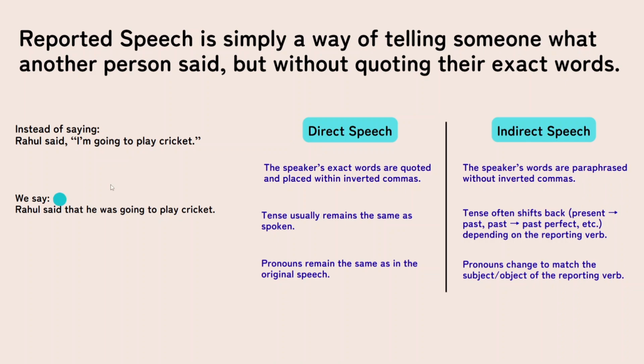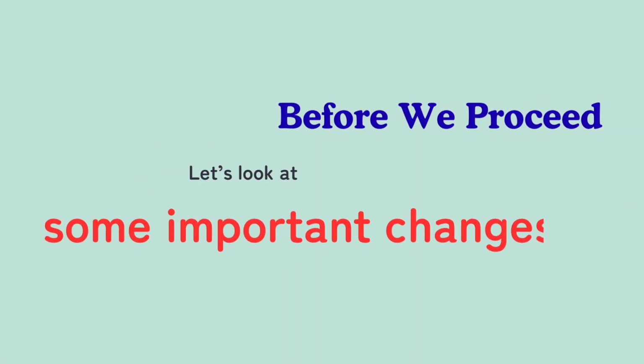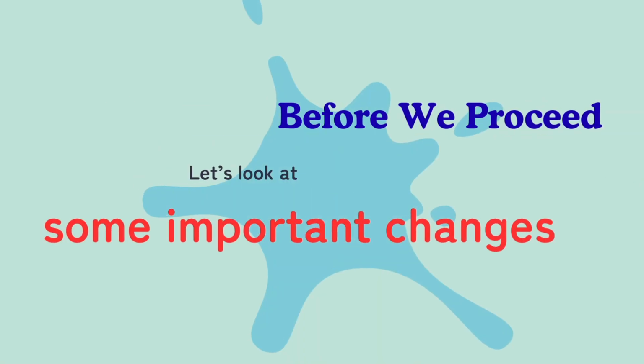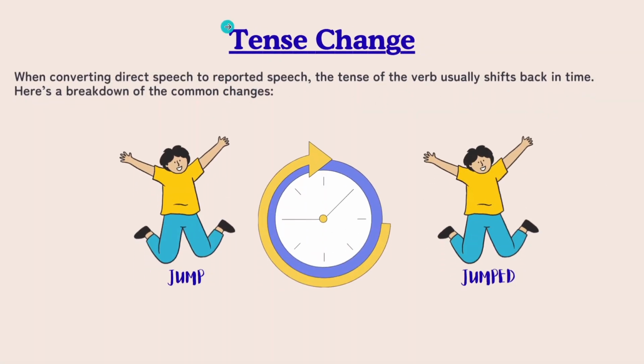So I hope that you got a good idea of what is a direct speech and what is an indirect speech. But before we proceed, let us look at some important changes in reported speech. Please make a note of all these things. First of all, tense change. When we convert direct speech to reported speech or indirect speech, the tense of the verb usually shifts back in time. Now let us look at a breakdown of the common changes.